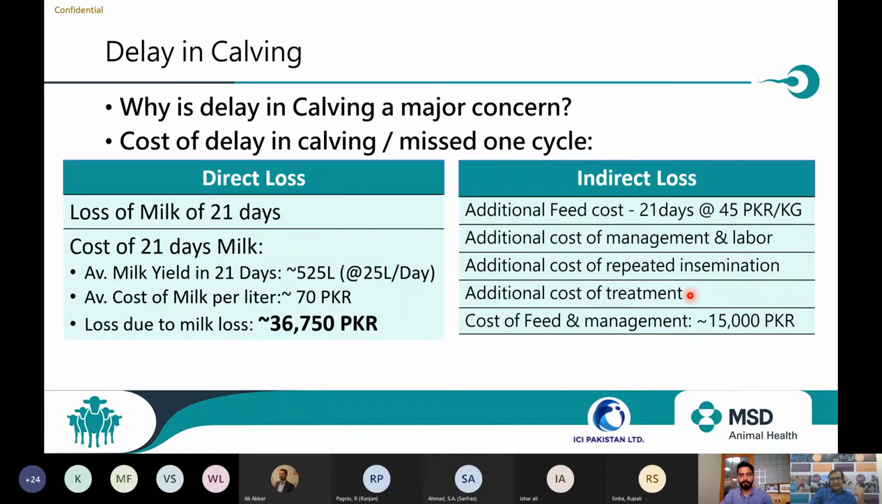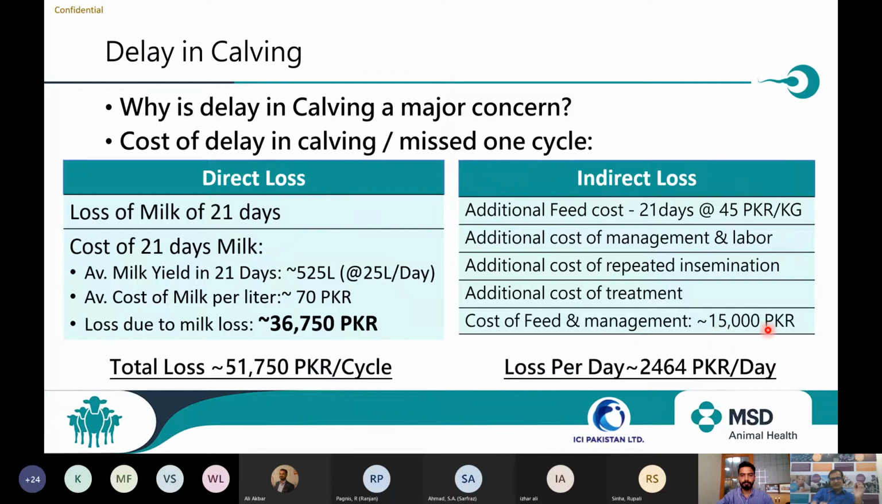Then definitely if the animal is suffering from any delay in reproduction, or delay in involution, I have to incur the cost of treatment of uterine infections. So ultimately, the approximate cost of all these events is a further 15,000 PKR as an indirect cost. So friends, if we add both 36,000 and 15,000 PKR, you are going to incur around 50,000 PKR per cycle per animal just by missing one cycle.